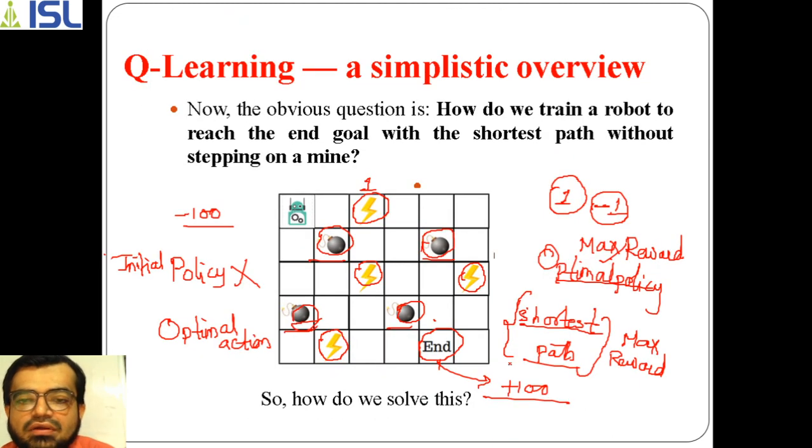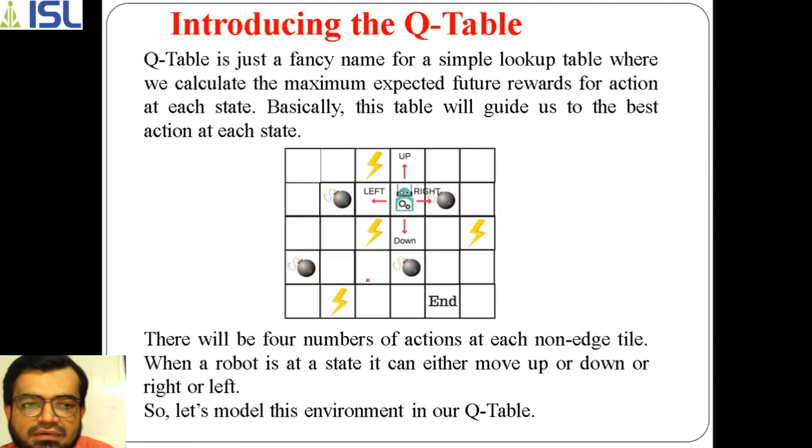So now the robot has to be trained to reach the end goal by the shortest path without stepping on a mine. Those steps have to be avoided by the robot. Now we will see how that is possible. Here we are introducing the concept called the Q table for the given example.